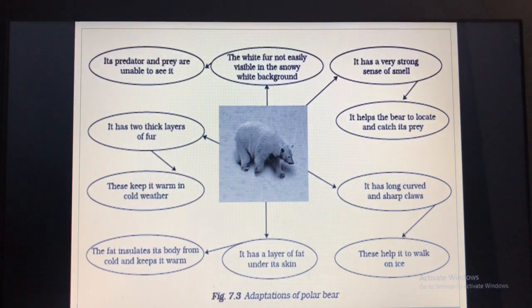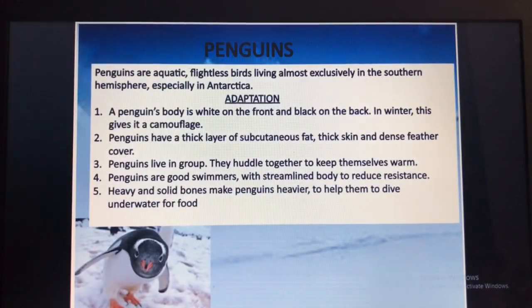Then next, we had seen the adaptation of polar bear to the polar regions. Next, we had studied about penguin. So penguins are aquatic. Aquatic means which live in water. Flightless birds living almost exclusively in the southern hemisphere in Antarctica. How it is adapted to the cold climate is, a penguin's body is white on the front and black on the back. You can see it in the picture. In winter, this gives it a camouflage.